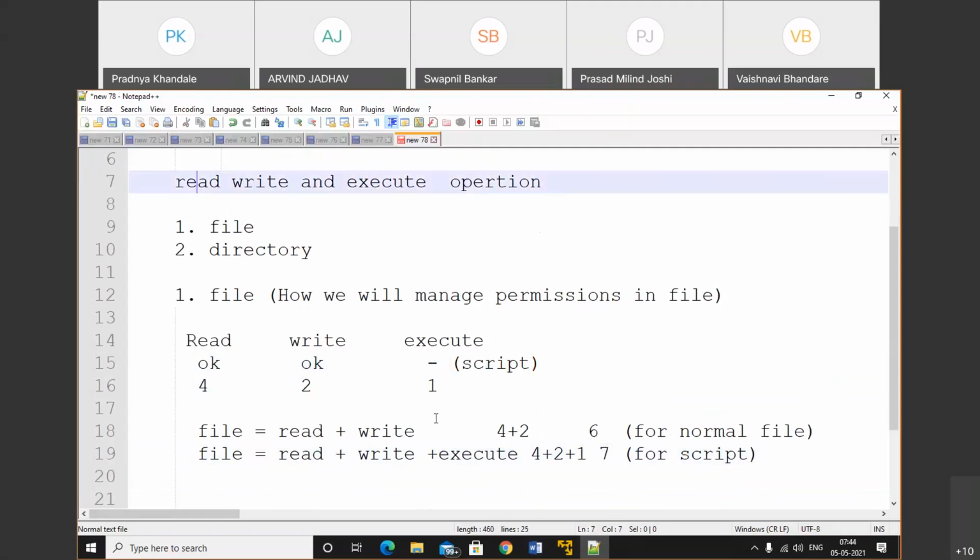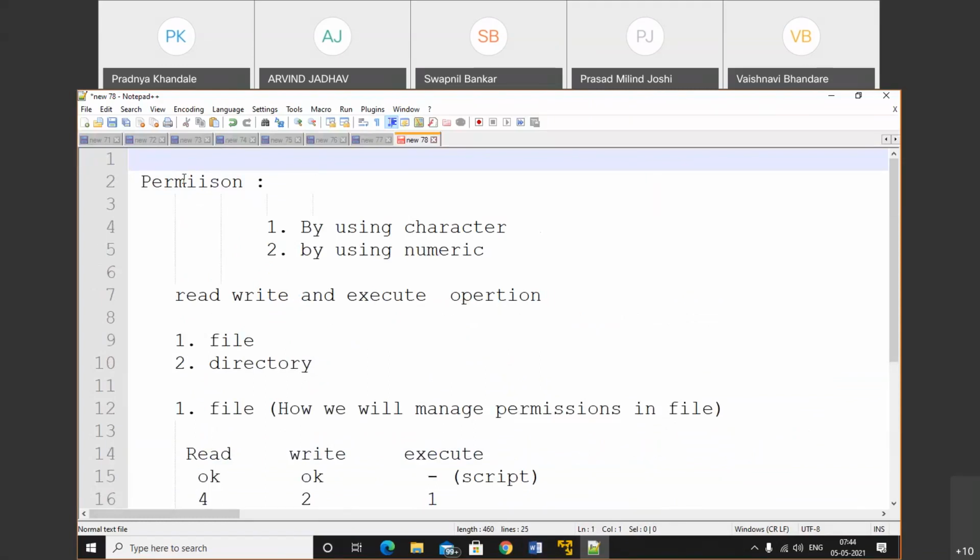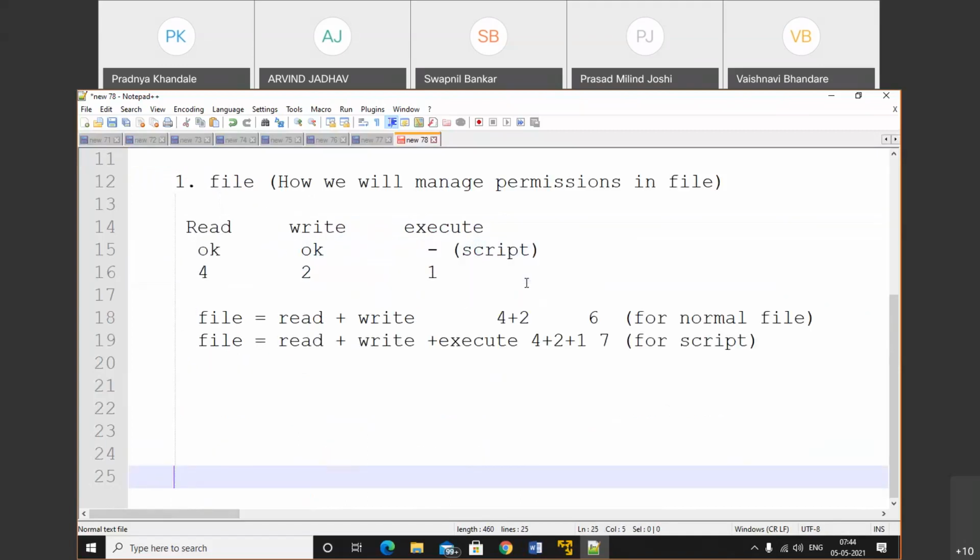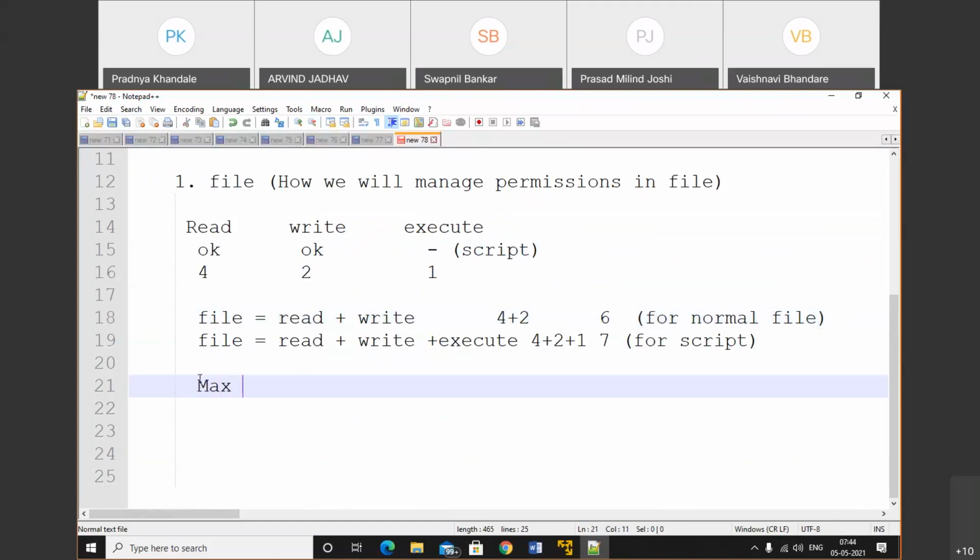In the above section we already discussed that we can set the permission by using characters, and we can set it by using numeric. So for that reason we need to calculate what the maximum value for permissions will be in the numeric format. The maximum file permission for the numeric format is 6. Make a note of that. So the max file permission, or we can say numeric permission, is 6. Make a note of that.